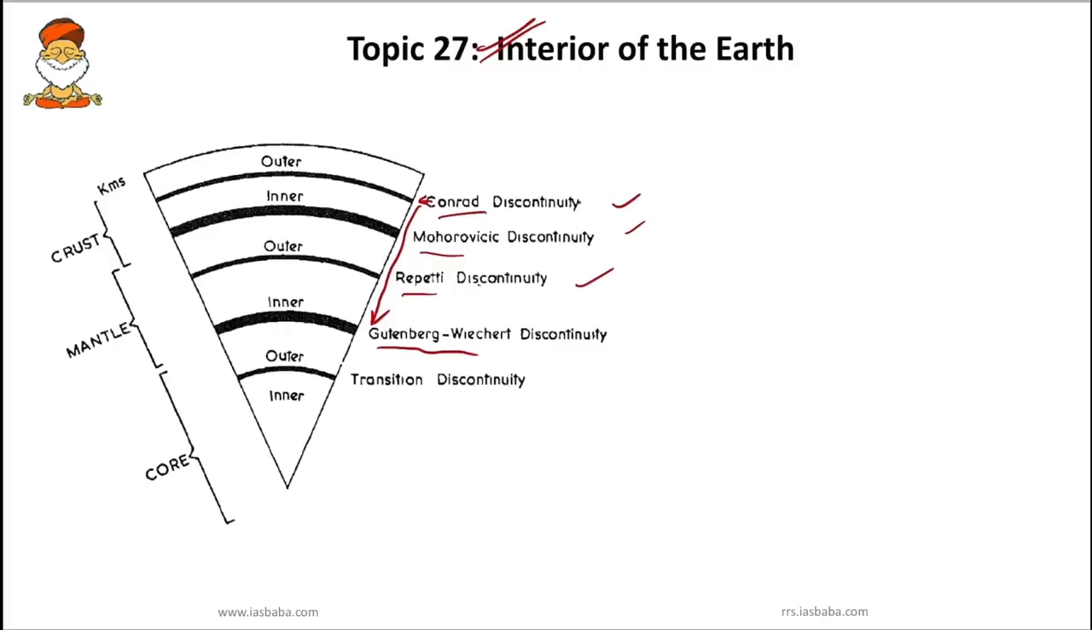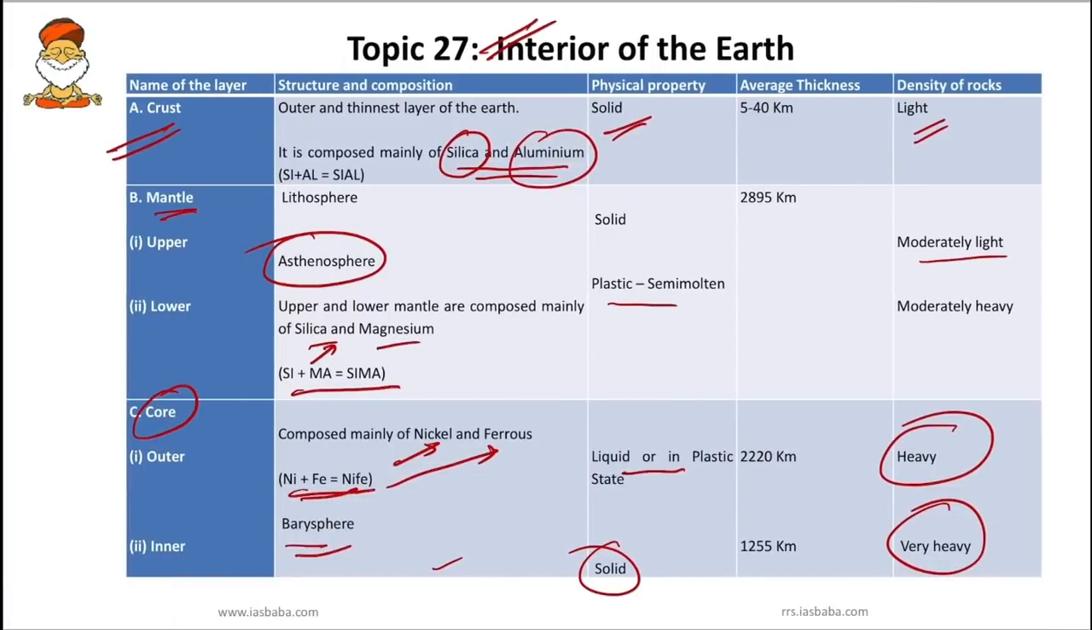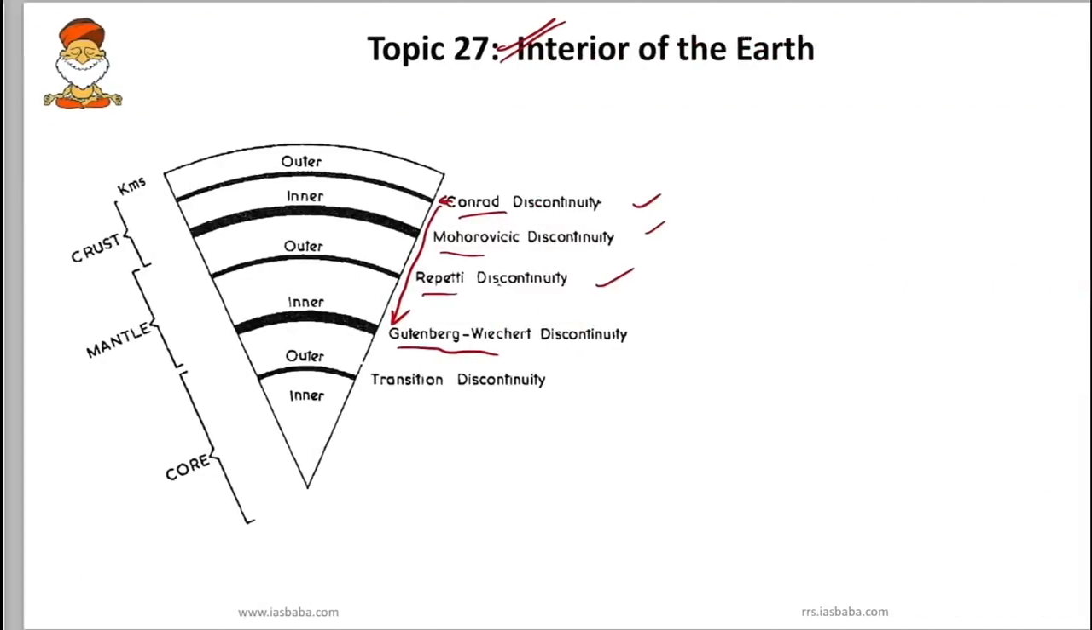So it distinguishes inner crust and outer mantle, whereas Repetti discontinuity distinguishes between inner mantle and outer mantle. And transition discontinuity differentiates between inner core and outer core. So you should know these things. When you are revising, do revise whatever we have provided in the notes, regarding lithosphere, asthenosphere, mesosphere, pyrosphere, and barysphere.